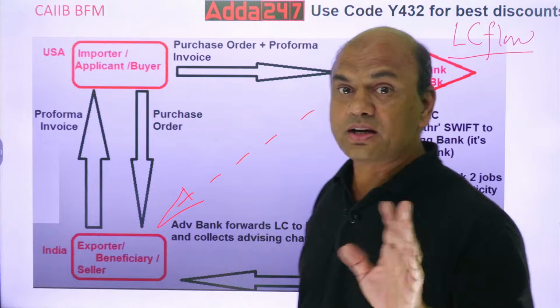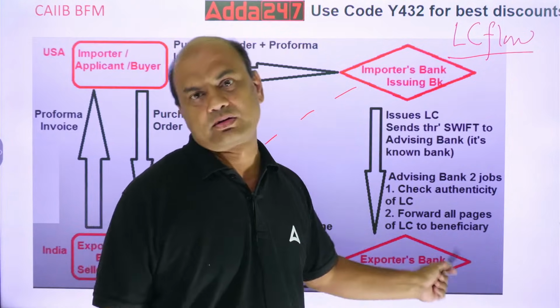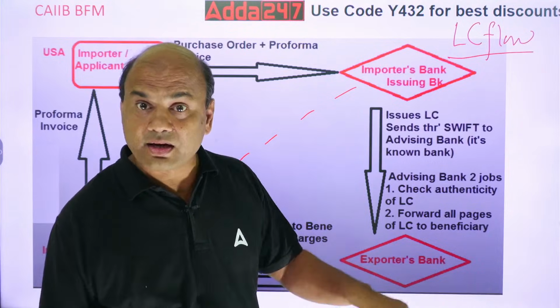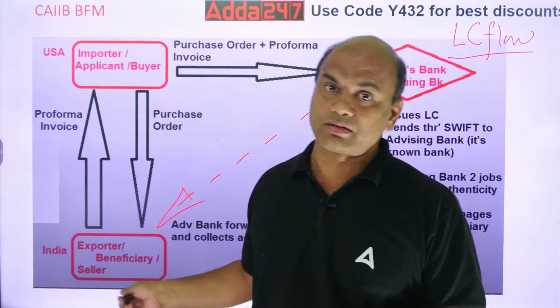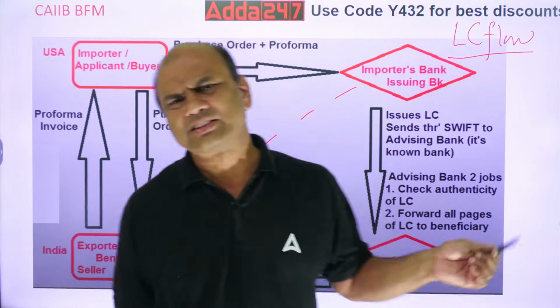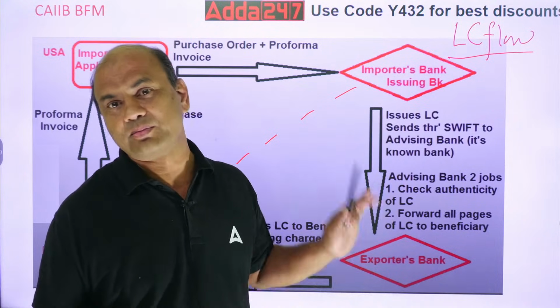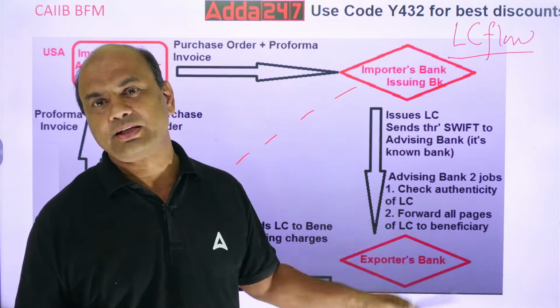So it won't send it directly. What will it do? It will appoint an agent over here, an agent in the country of that seller. So let's say this is SBI. Example I am taking, it can be anything: SBI, PNB, BOB, HDFC Bank, ICICI Bank, anything.